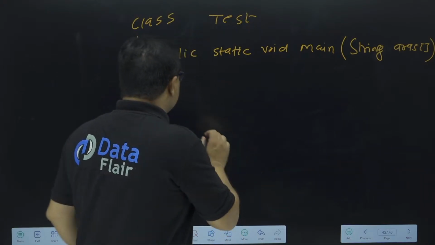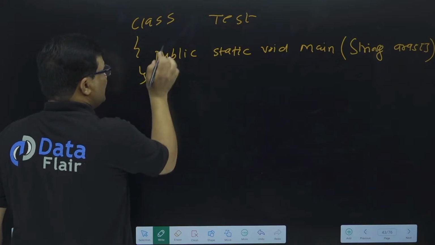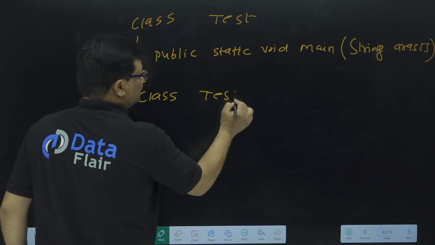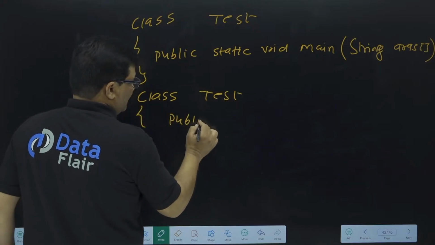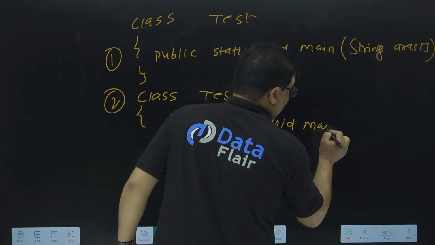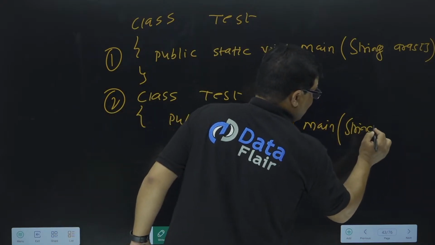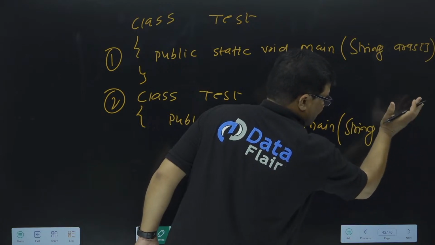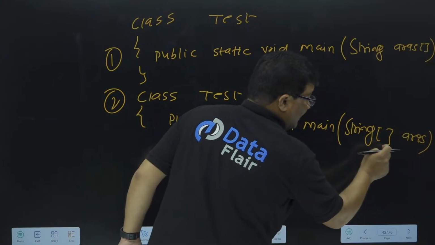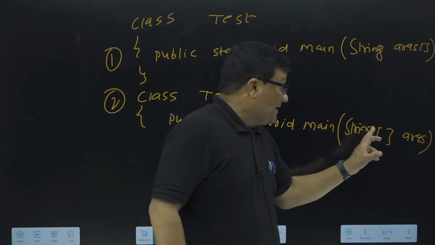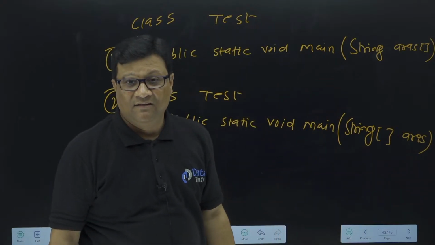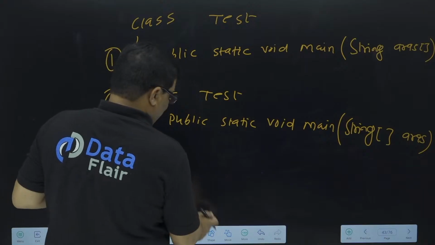The second syntax is that you can write class Test, then public static void main, and you can also write main with String and then the brackets placed after String, and then args. Brackets here, and then args, a space after. This is the second way to write the main statement in Java. And this is the second way.